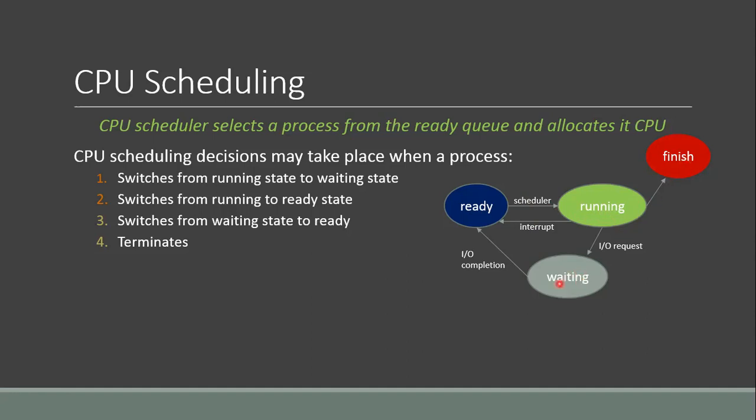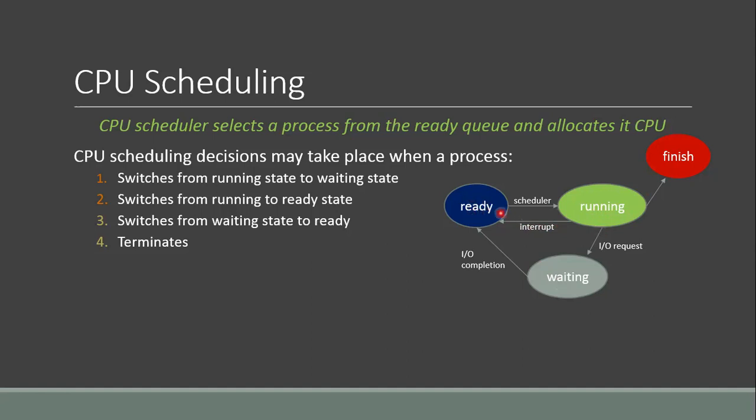And the wait state is the state when the process is waiting for some IO request, for the completion of some IO request. So as we can see from this figure, during its life cycle, a process may progress from one state to another state, and so on.